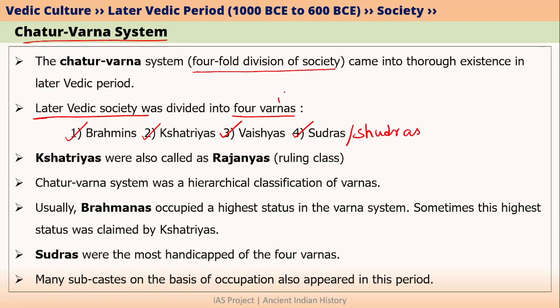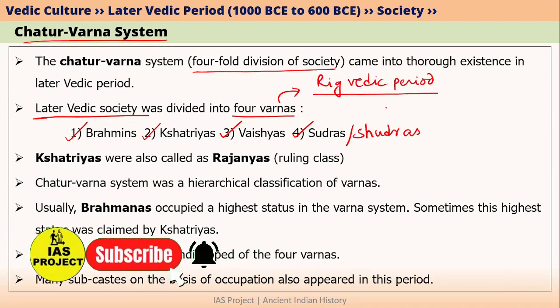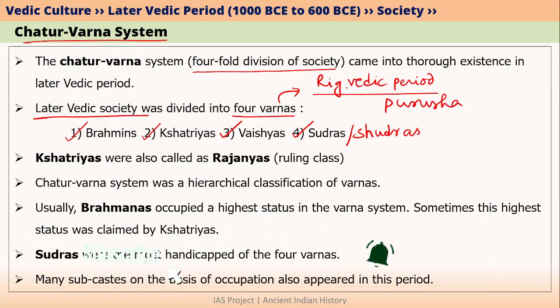We have already talked about Varna. Varna basically originated in the Rig Vedic period. In our Rig Vedic lecture, we have talked about Purusha and different body parts of Purusha. For example, Brahmins came from the mouth of Purusha, Kshatriyas from the shoulders or arms, Vaishyas from the thighs and Shudras from the feet. Such a division of society was mainly done towards the end of the Rig Vedic period.